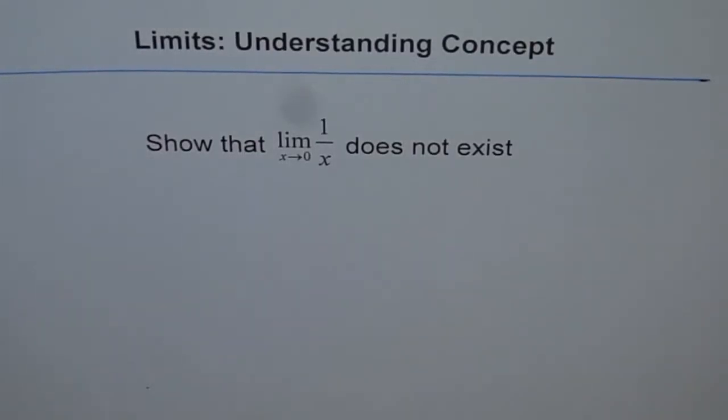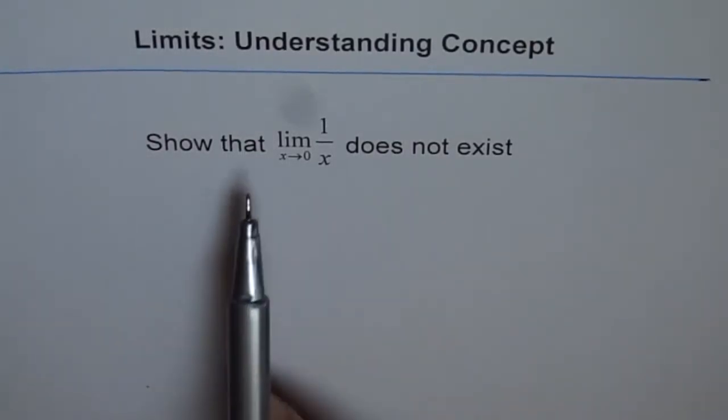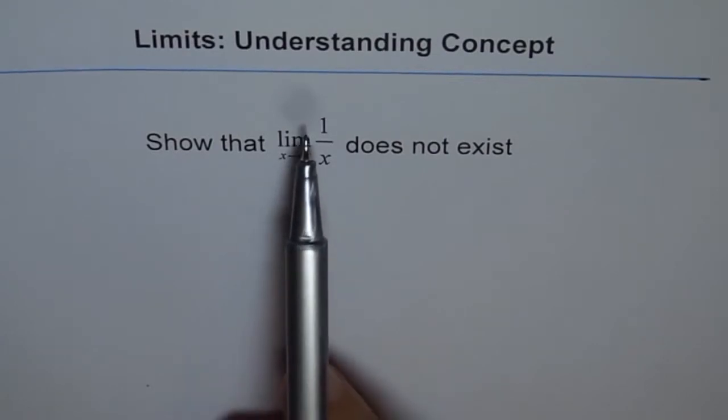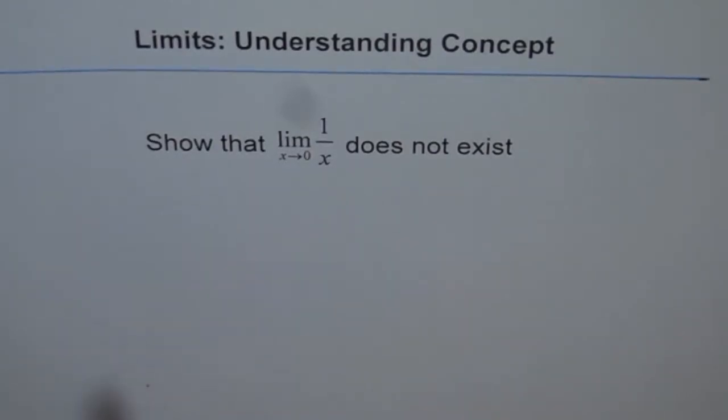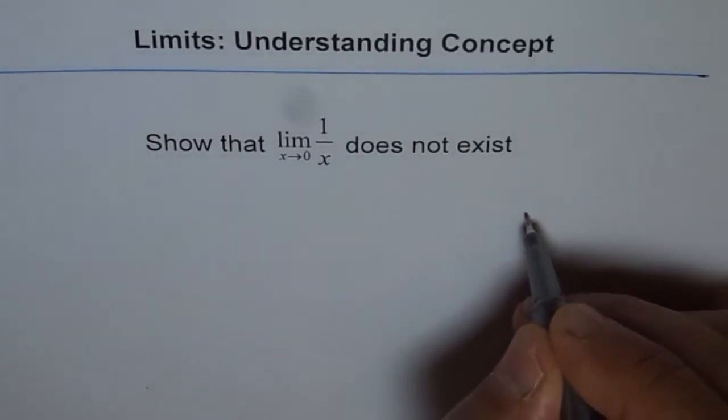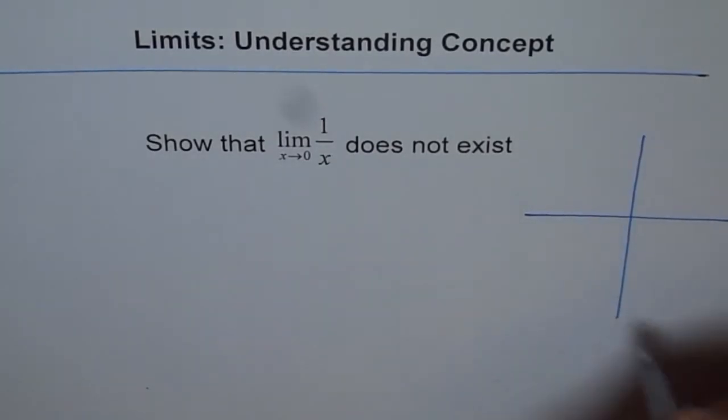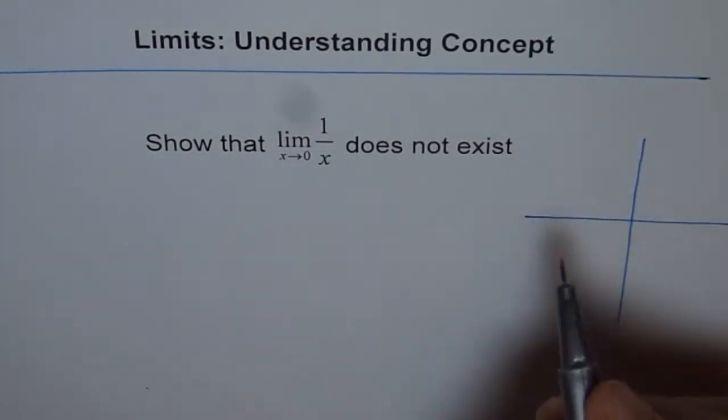Limits, understanding the concept. Show that the limit as x approaches 0 of 1 over x does not exist. Well, it is possible that at times limits may not exist, and this is one of those examples. So let's try to understand this. Let's try to plot a graph for 1 over x. It looks like this, right?